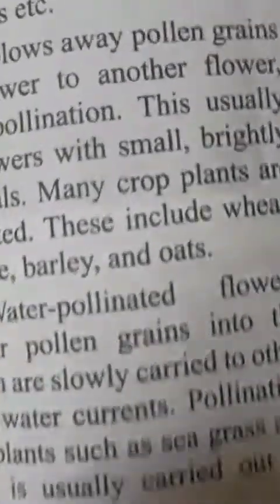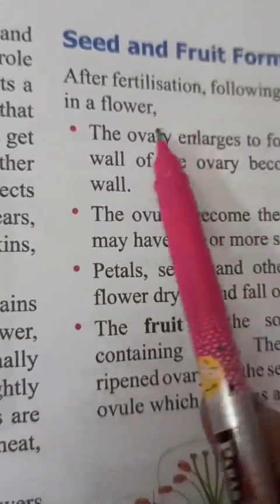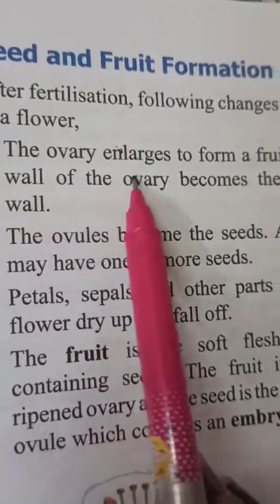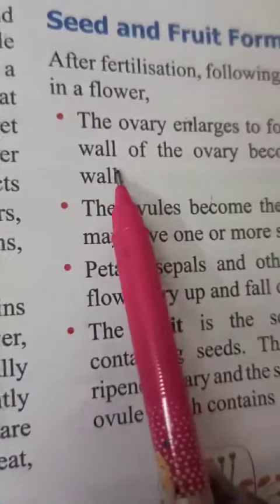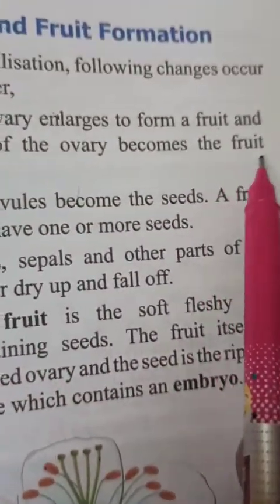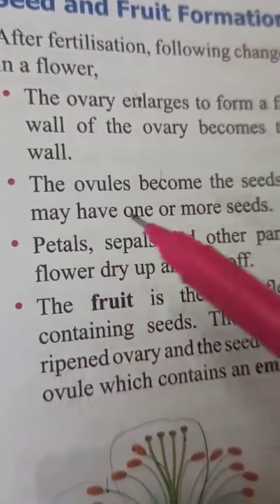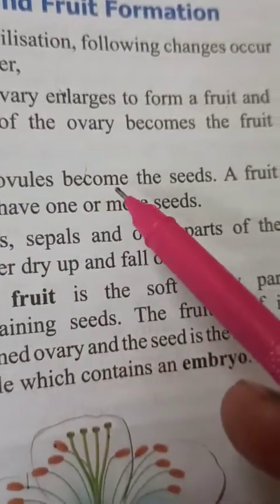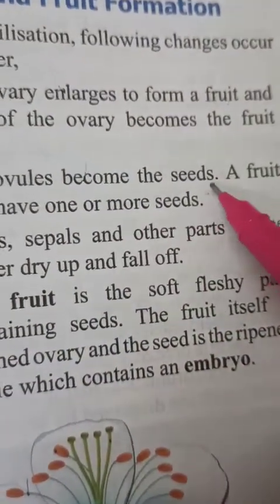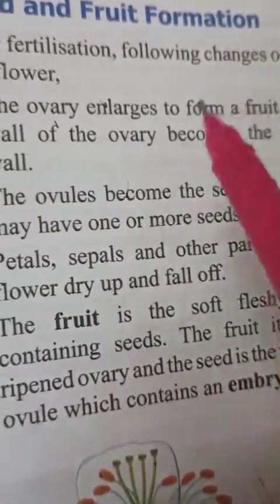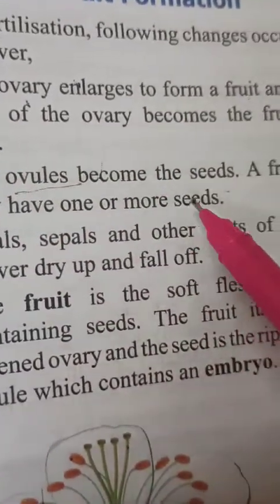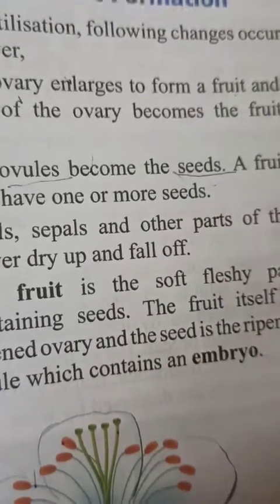And I have already told you, children, that the ovary enlarges to form fruit, and the wall of the ovary becomes the fruit wall. The ovules become the seeds, meaning the ovary develops into fruit and ovules develop into seeds.